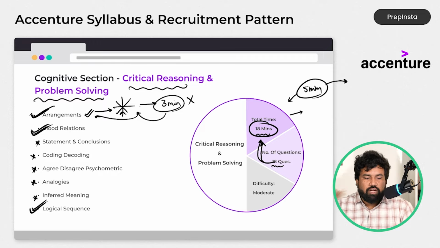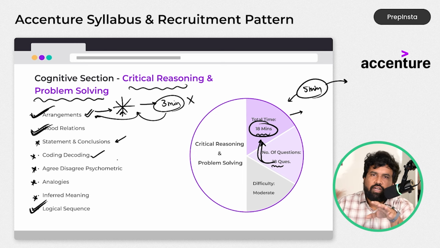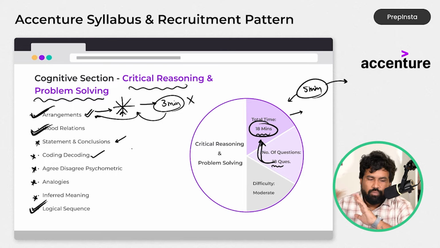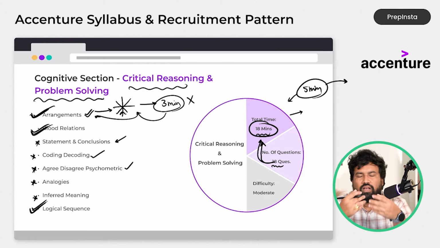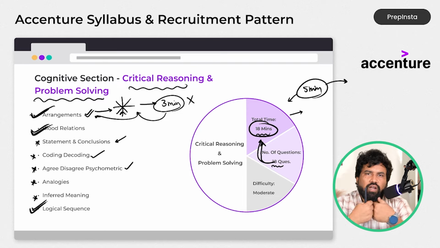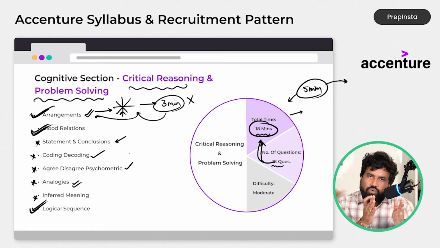For example, statement and conclusion is reading and concluding, and coding-decoding hardly goes beyond alphabets. Alphabets, hardly we have 26, so the logic will also be very less. So you can easily do the problems. And agree-disagree oriented psychometric examples, which is nothing but you have to read the data and say whether you agree or disagree: strongly agree, moderately agree, or strongly disagree. These types of options they will give. Analogy is also simple, which is nothing but they will give you sample 2 inputs, vocabulary oriented, and you have to find the rest of them.